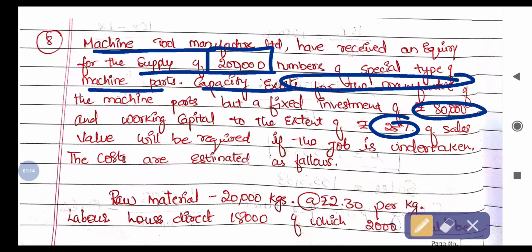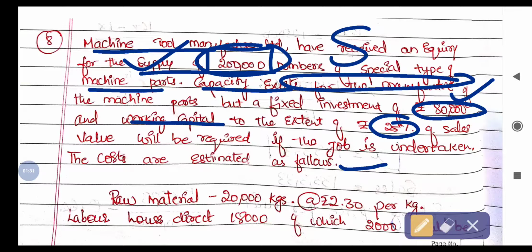The costs are estimated. So for 2 lakh special machine parts, the amount needed is 80,000 as a fixed investment, and working capital, whatever the sales value is.